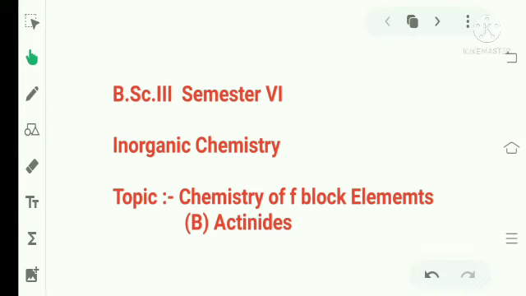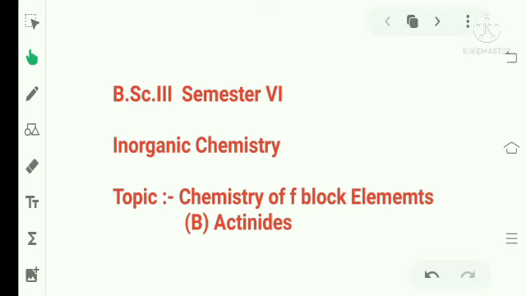Topic: chemistry of F block elements. Today we will see the second part of this topic, that is part B, called actinides. In the last few lectures we completed part A, that is lanthanides.